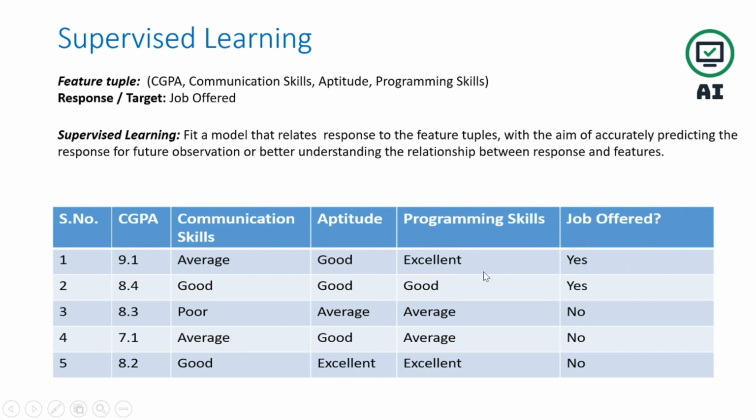So the model will learn with these features and what the job offer is. This combination is called one data set. The second data set is the second serial number.